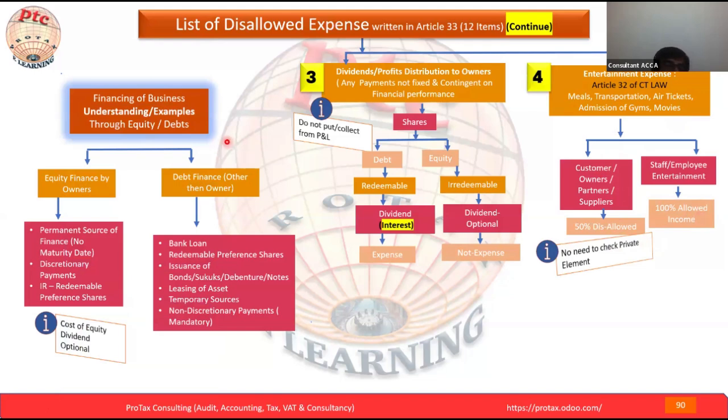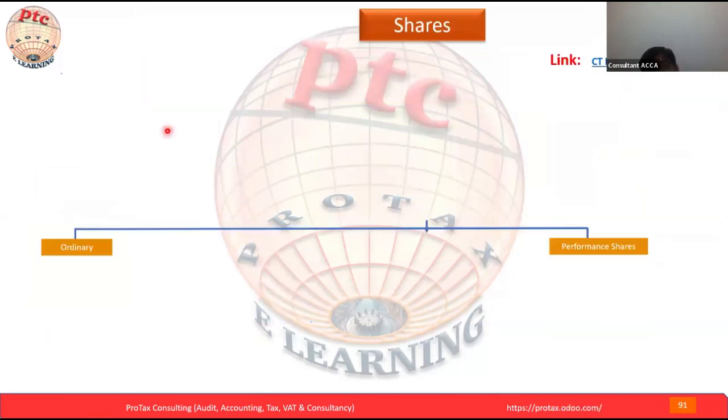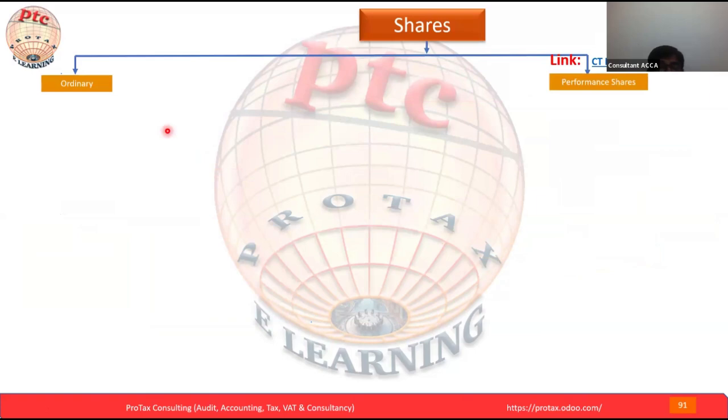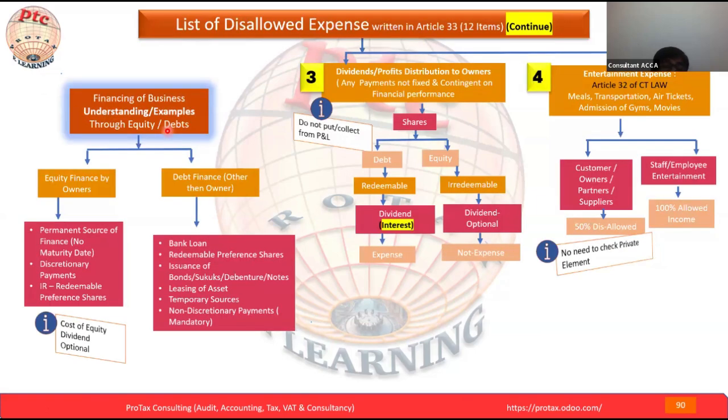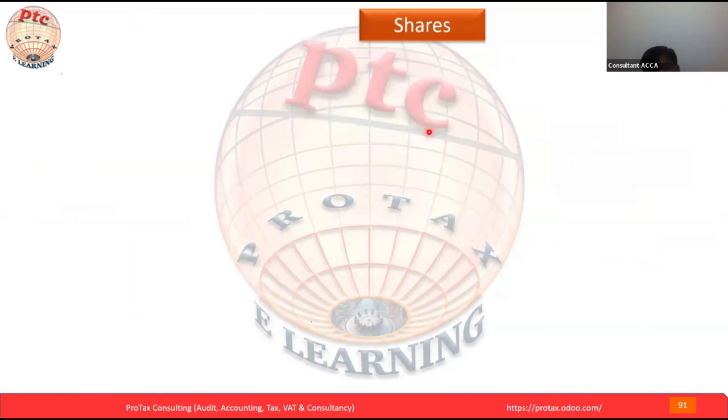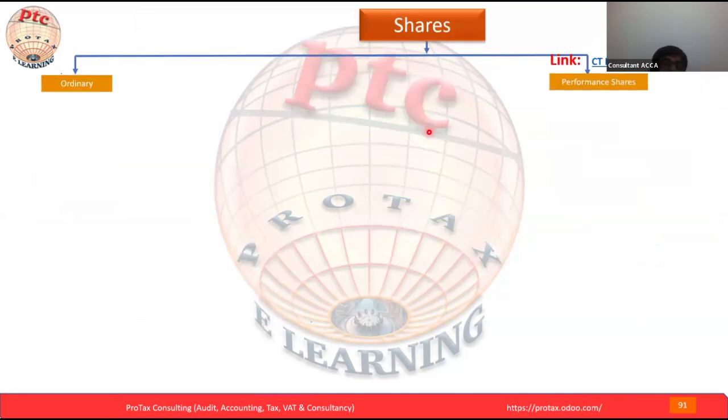Okay, here we've seen the example of financing a business through equity and debt. We already understand, but now let's move to the next part. Next slide. What are we going to see? This part covers point number 3, dividend. Under that, we're going to understand shares. This is the important part. I already gave you a summarized version, but let's see that in detail also.